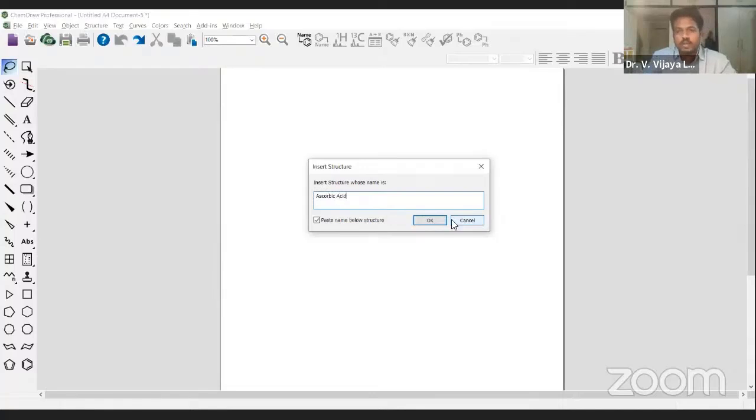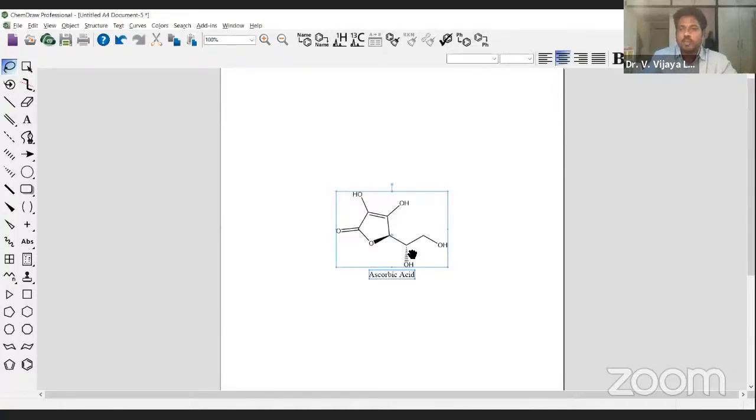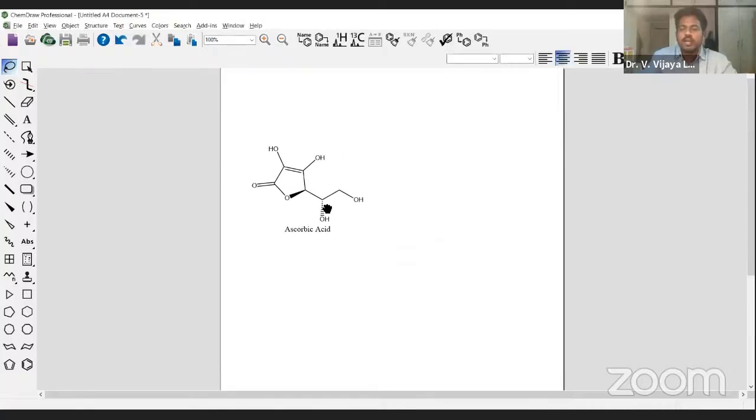Okay, this is one of the molecules. Let me just get it. This is an ascorbic molecule, ascorbic acid. I want to write reactions based on that. How do we do that? Simply make it selected. For example, this name, if you want to delete it, you can delete it.